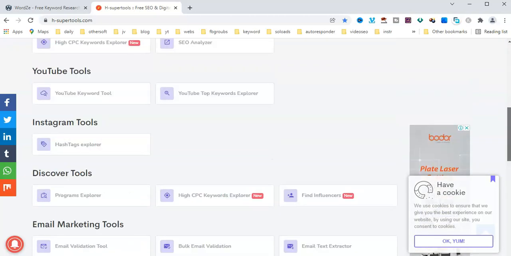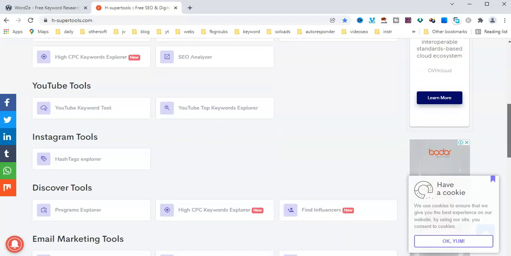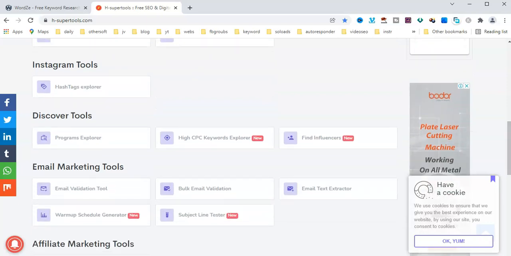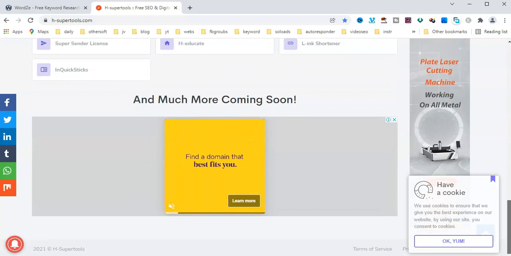Here are a lot of sections available: SEO tool, SEO keyword research tool, bulk keyword research tool, question explorer, high CPC keyword explorer, SEO analyzer, YouTube tool, YouTube keyword tool, YouTube top keyword explorer, Instagram tool, hashtag finder, discover tool, find influencer, email marketing tool, email validation tool, bulk email validation, text extraction tool, affiliate marketing tool, web tool. All of this is free.